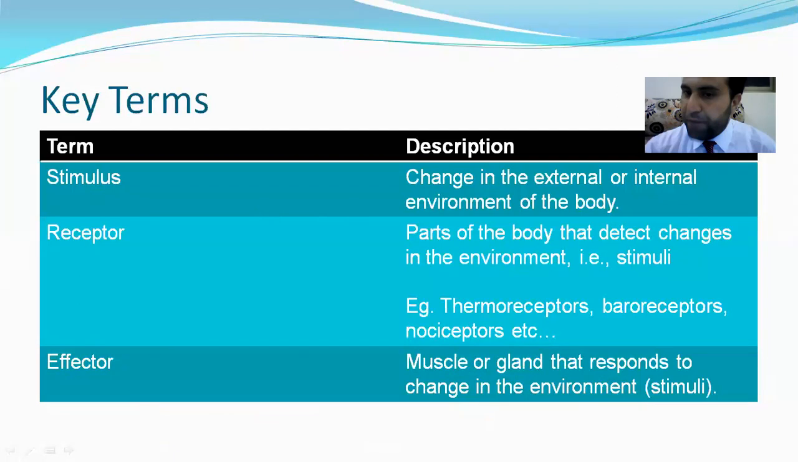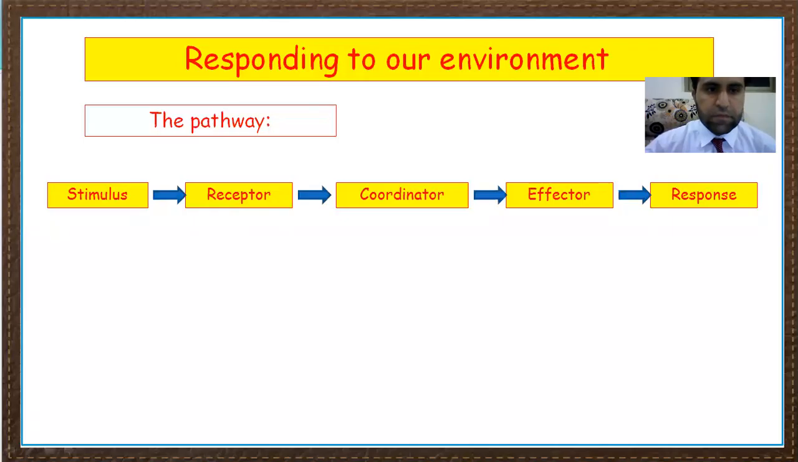The receptor detects change in the environment, like a thermoreceptor. Now, how do we give a response to the environment? First is the stimulus, after that the receptor, and then the coordinator. The central nervous system does the coordination and decides, and after that the impulse is taken to the effector by a motor neuron, and then the response is made.